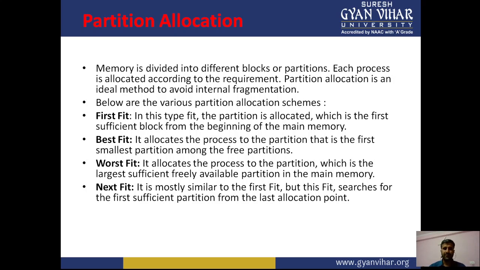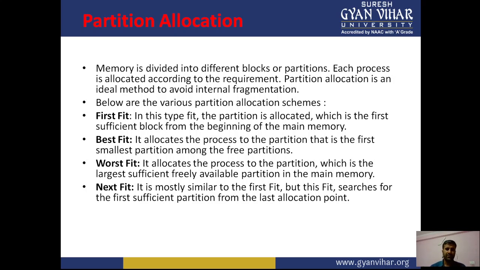Let's discuss first fit. In this type of fit, the process is allocated the first sufficient block from the beginning of main memory. In best fit, it allocates the process to the smallest sufficient partition among the free partitions. In worst fit, it allocates the process to the largest freely available partition in main memory.